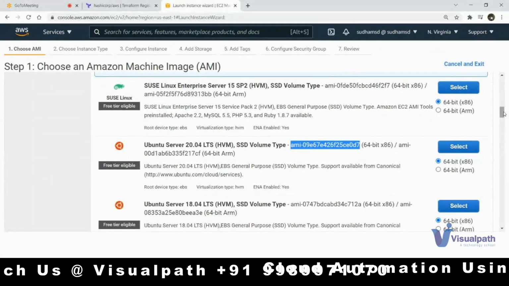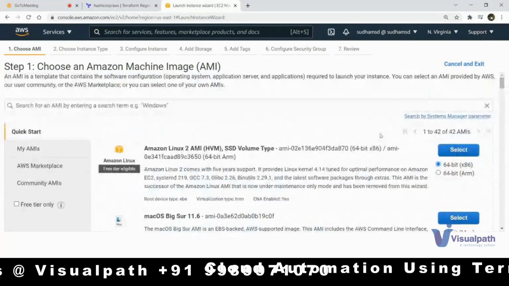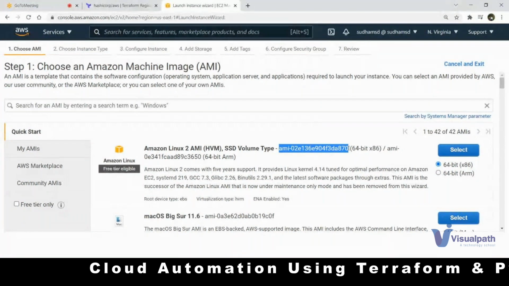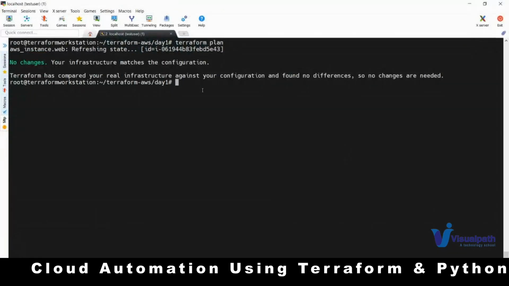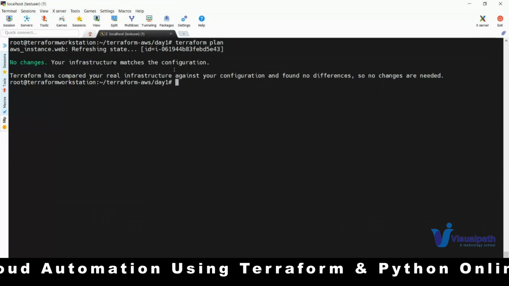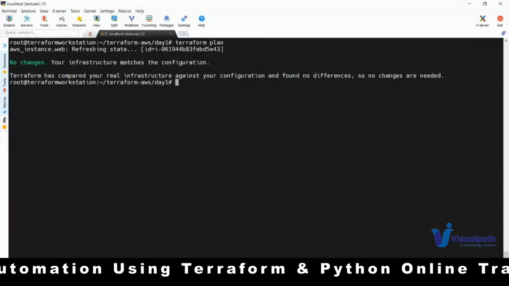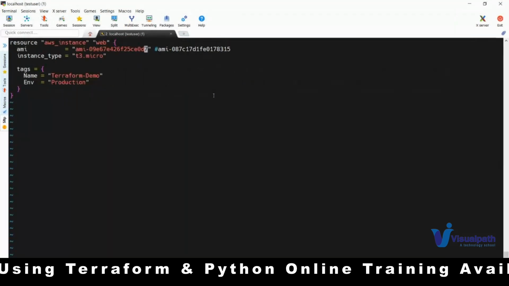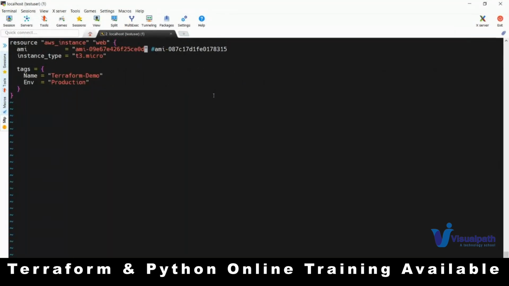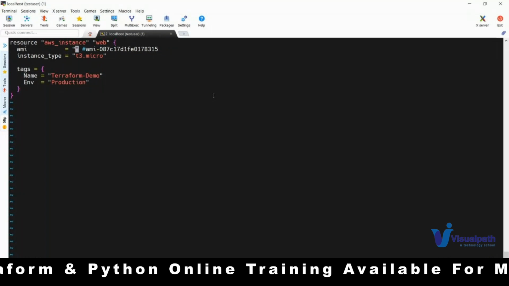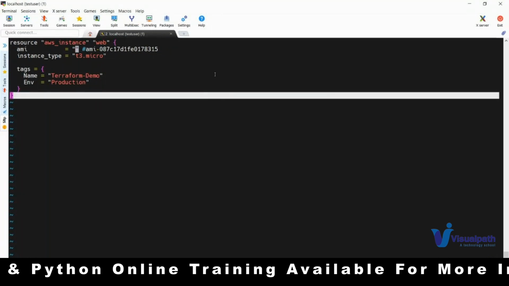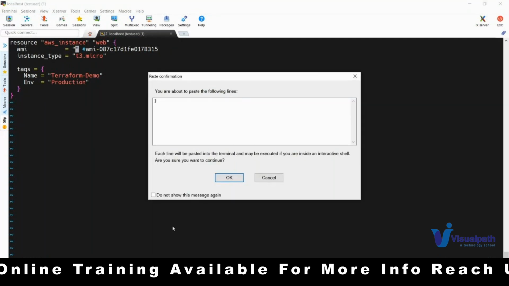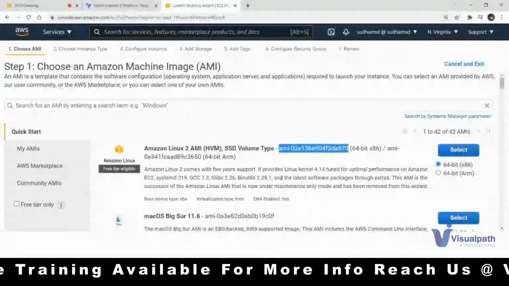Sorry. Let me try to use this one. I thought I was using this one earlier. So let me change to this. You can see, right? If the target and what is there in the file is the same, nothing to modify, you can see no changes. Your infrastructure matches the configuration. Okay, let it be. This helps to show you that output as well. So now let me change to this. Let me paste it. Oh, sorry, cancel. Not copied properly. It will get copied.